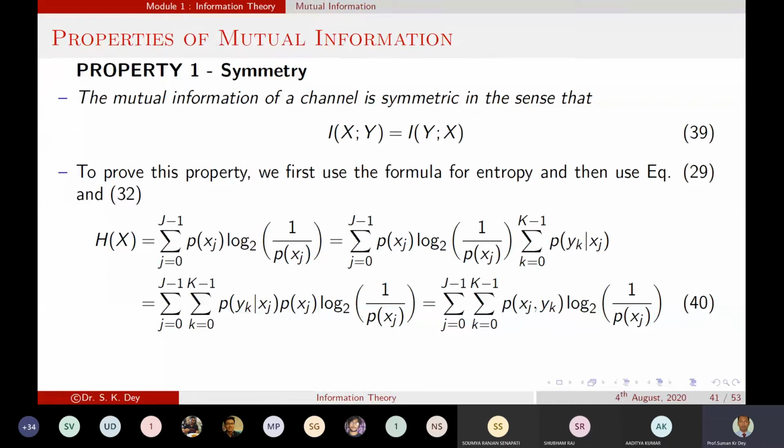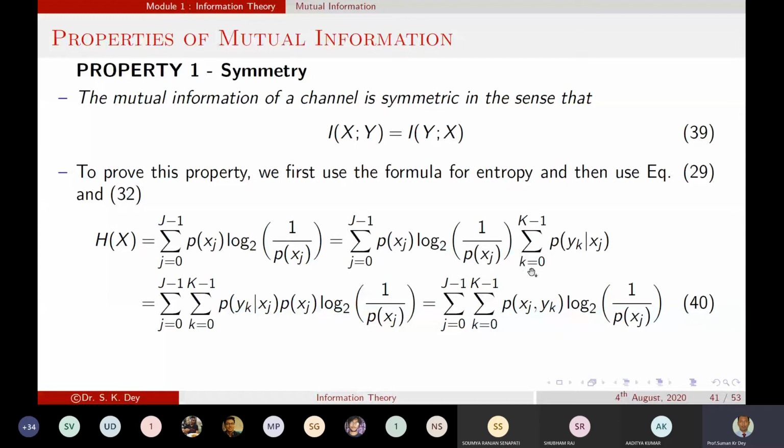Now using equation number 29, what is there in that equation? It says that for a fixed j, the summation of all the probabilities is equal to 1. So if we multiply 1 with this, it will remain the same.